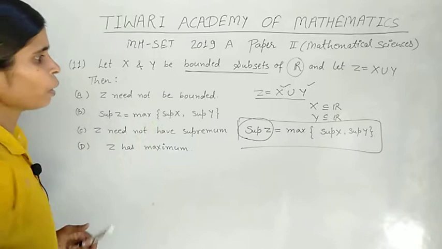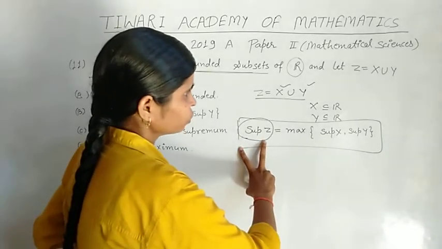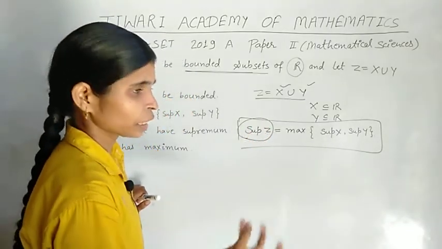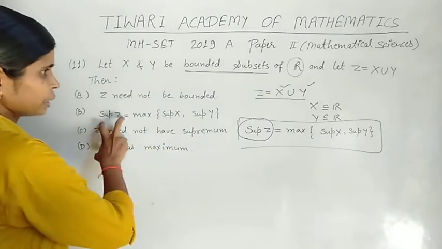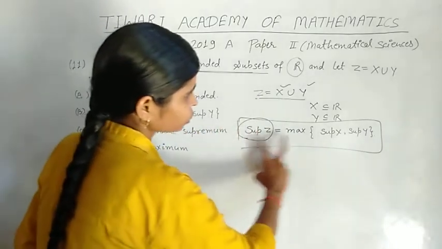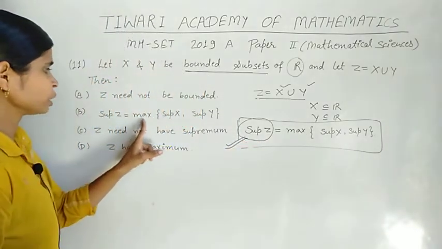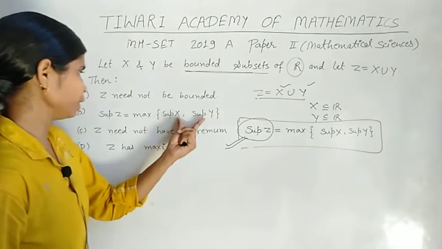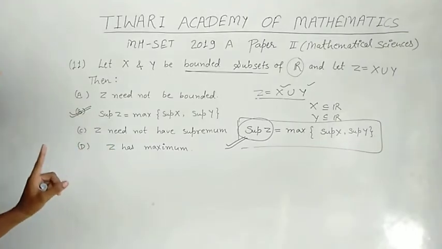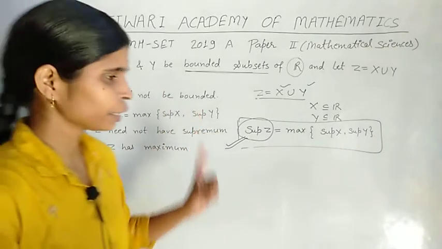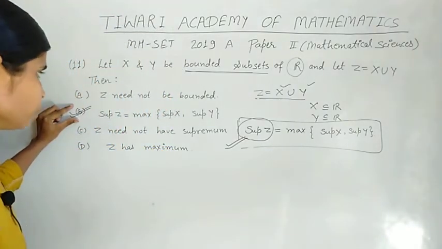Option A, Z need not be bounded. Given sets X and Y, we told about this and this, so this is our result, because this is our calculation. So supremum Z equals the maximum of supremum X and supremum Y. Okay, so option B is the true answer. Here, in this type of question only one option is correct, which is option B.